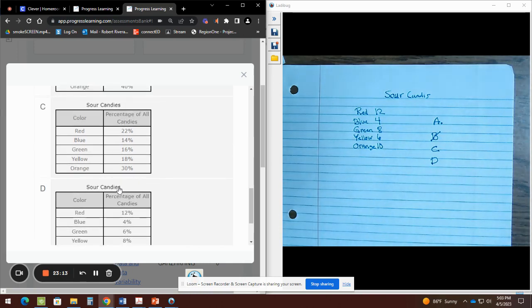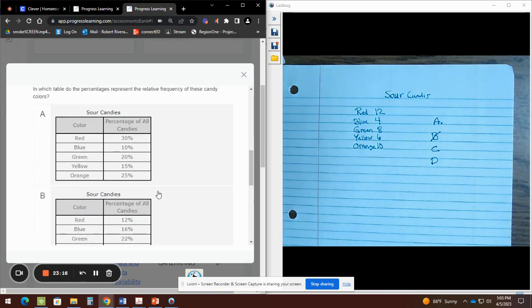Now, the other thing you can check, we already got rid of B. The other thing we need to check is together all of them, since we were talking about percent is always out of 100. So let me see if this gives me 100%. 30 plus 10 would be 40, plus 20 would be 50, plus 15 would be 65, and plus 25, let me show you I did that right. 30 and 10 is 40, and 20 is 50, and 25 would be 75, and 10 more here is 85, and 5 is 90.